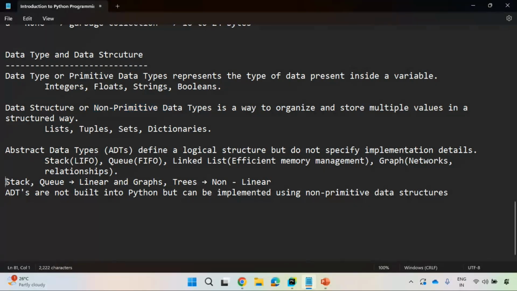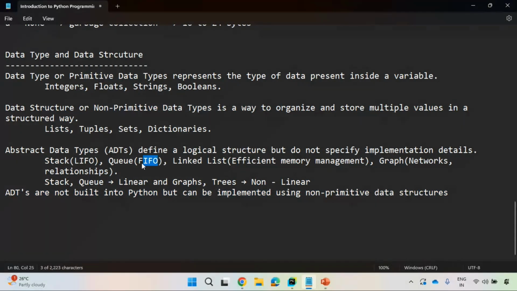So coming to this, stack and queue are linear abstract data types, right? Graph and trees are non-linear abstract data types. So these are not generally built into Python. All right, guys, very important thing. These are not available in Python readily. You need to implement that with the knowledge of these things.